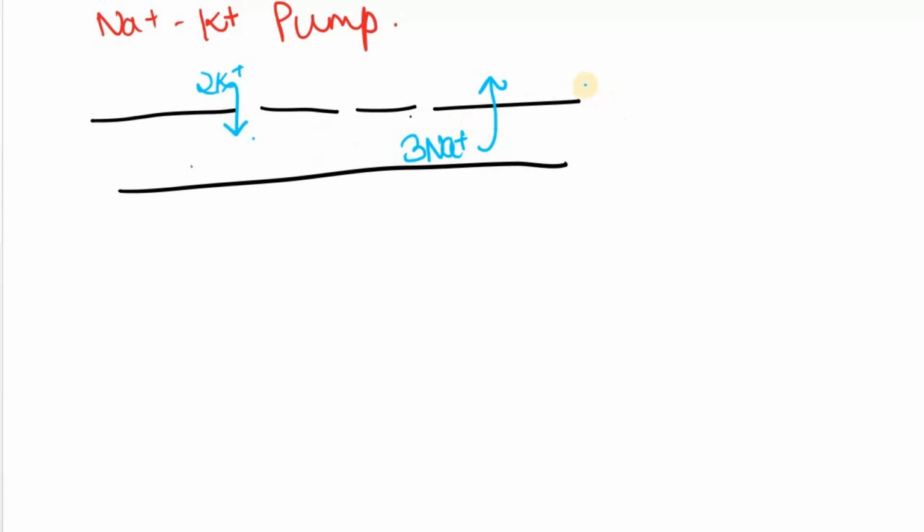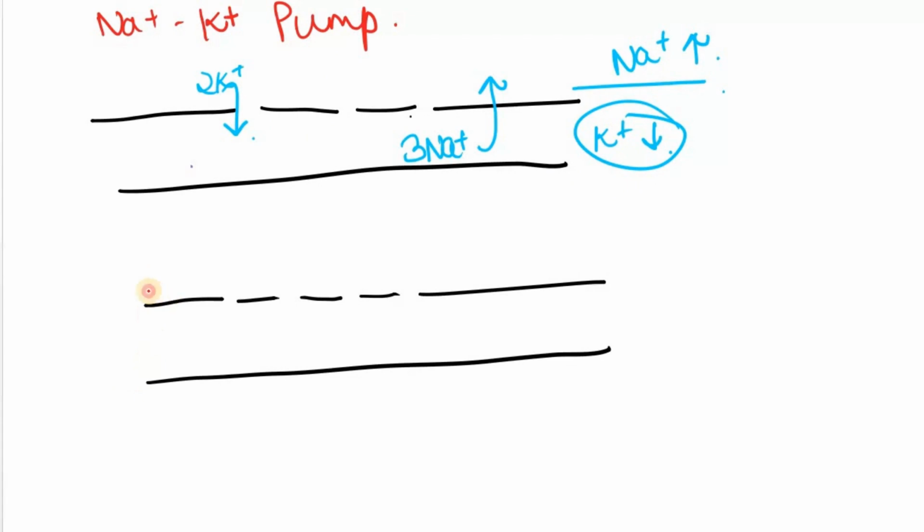So eventually the concentration of Na+ is maintained higher in the outer area of the cell, and the concentration of K+ is lower in the axoplasm or the inner area of the cell. So as a result, the outside of the cell becomes positively charged, and the inside of the cell becomes negatively charged, since there are more positive ions present outside the cell as compared to the inside.